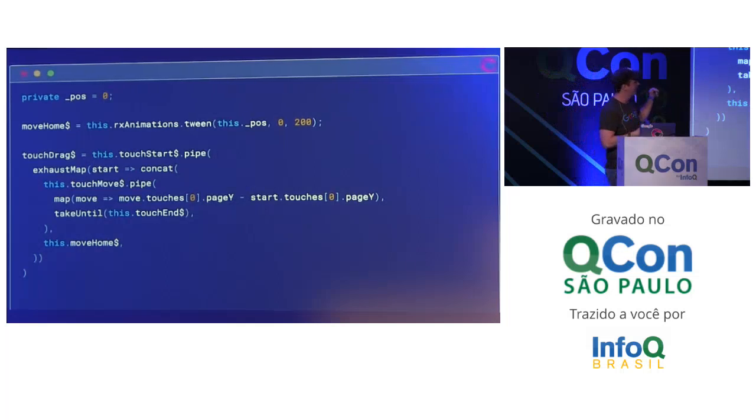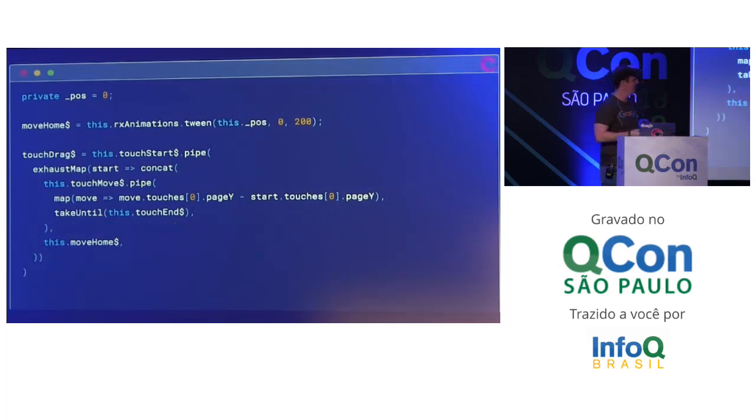So what I'm saying here is, whenever you start touching, you want to map that into touch movements, and you take those until you let go, until the touch ends. And as soon as that's done, play this animation right afterwards, this moveHome, which is going to play a series of values that moves the icon back up to the top.